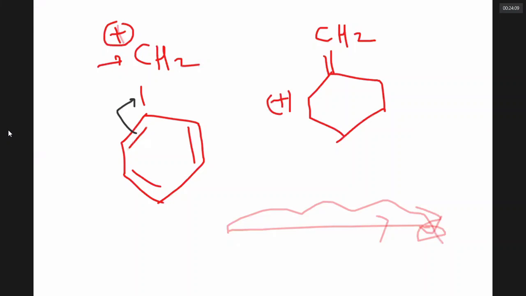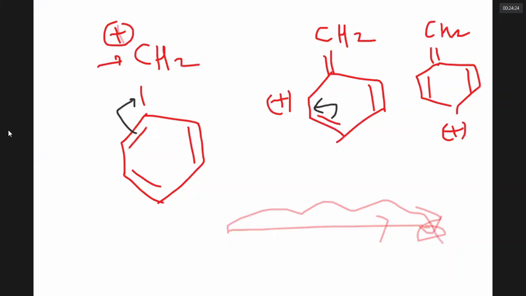Now, the hole happened here. When this goes there, now you are getting a hole here. Again.